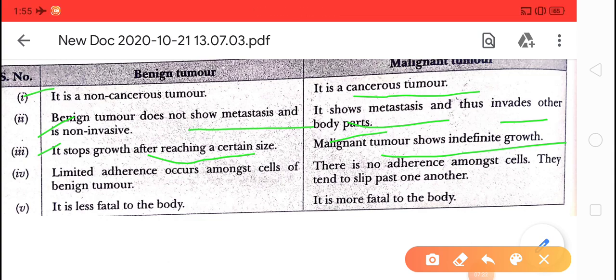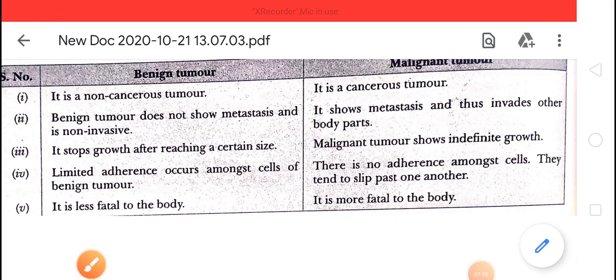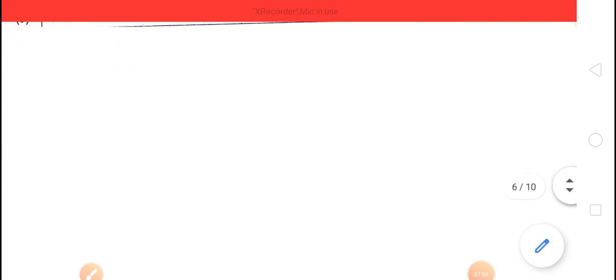Benign tumor is less fatal to the body, but the malignant tumor is more fatal to the body. It causes the death of an organism. Malignant tumor. So this is the difference between benign tumor and malignant tumor, children.